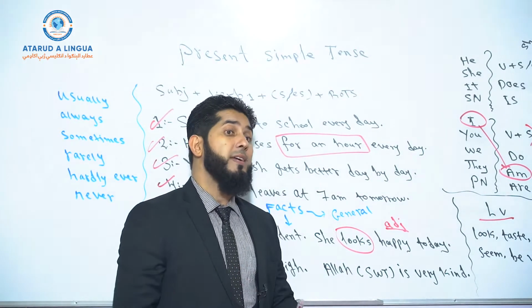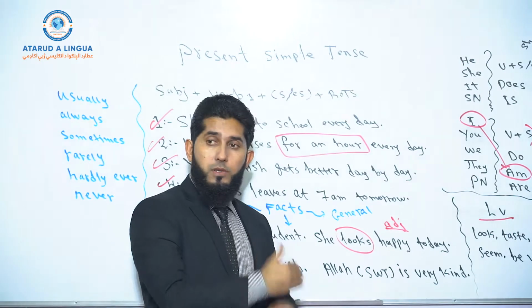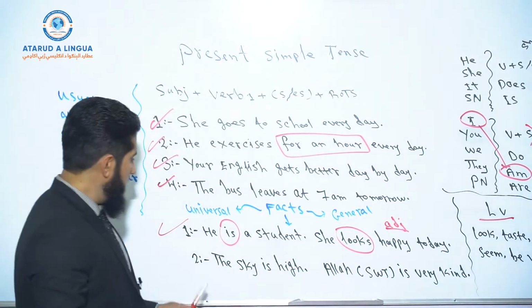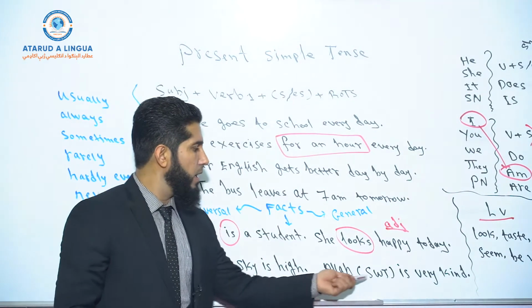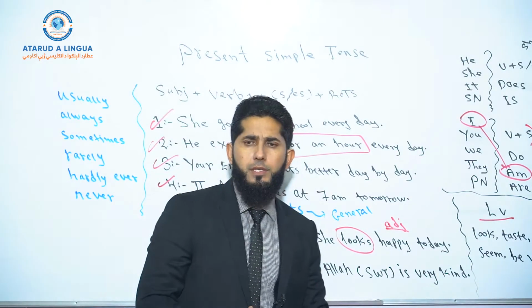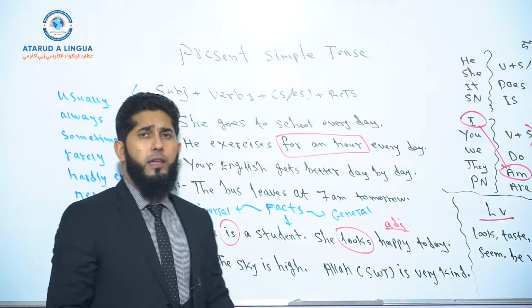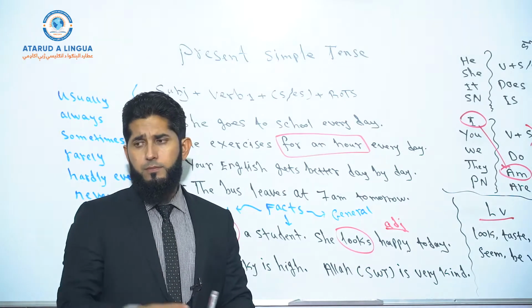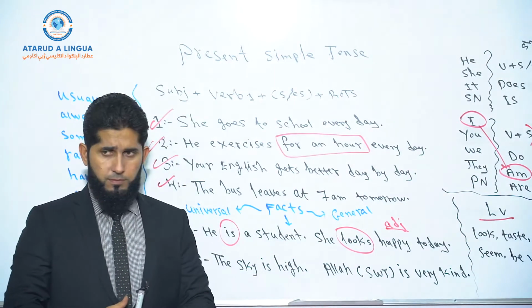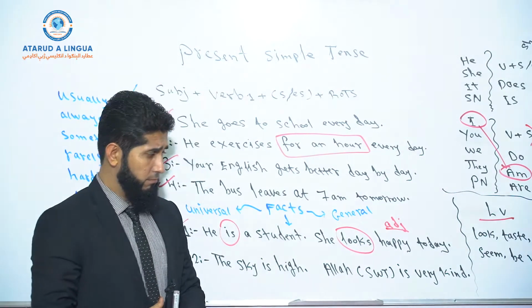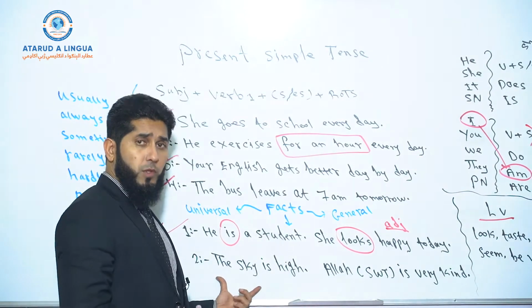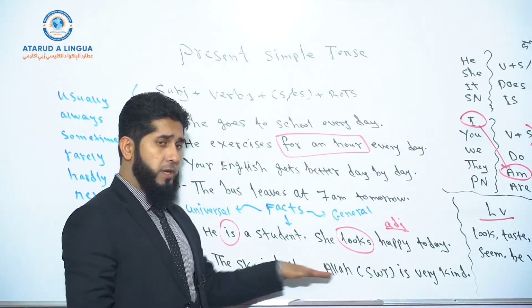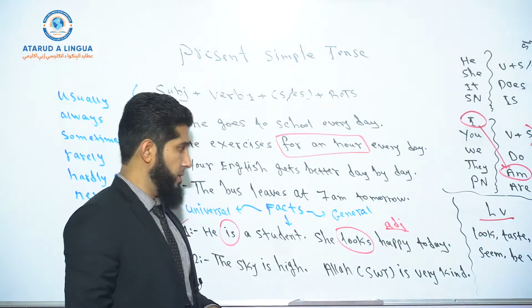Again, it is a fact, but what kind of fact? A changeable fact. In these 2 examples, the sky is high and Allah subhanahu wa ta'ala is very kind. So the sky is high, it is a universal fact and it's not changeable. It will always be high, right? So, universal facts which are not changeable and general facts which are changeable.